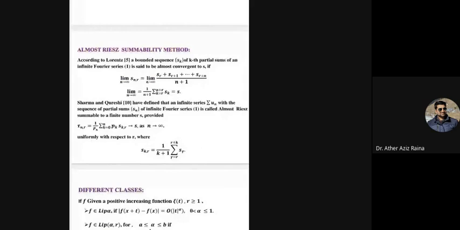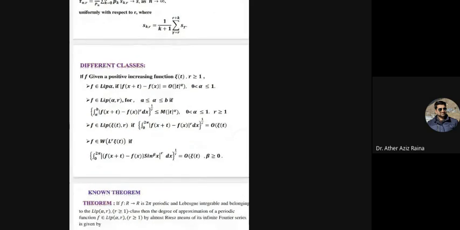And Sharma and Qureshi have defined that an infinite series summation un with the sequence of partial sums of infinite Fourier series is called almost resummable to a finite number s, provided tau nr is equal to 1 upon Pn summation k equals 0 to n pk skr tends to s as n tends to infinity, uniformly with respect to r, where skr is equal to 1 upon k plus 1 summation of gamma equals r to r plus k s gamma.